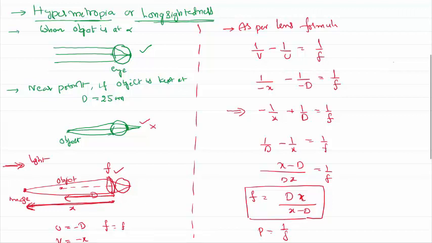So if you have a defective near point, and you are not able to see the object when it is kept at d but only at a distance x, then put a convex lens before your eye whose focal length f is this much, so that you will be able to see the image properly.